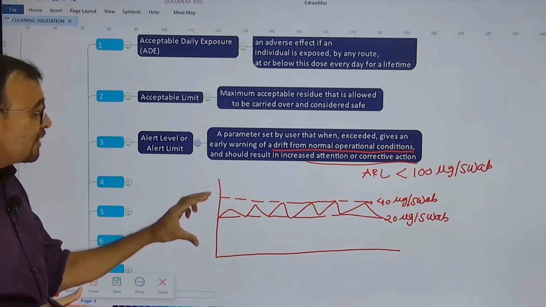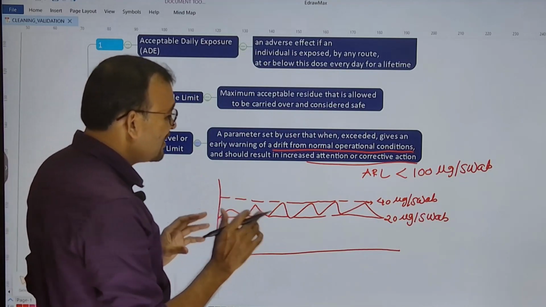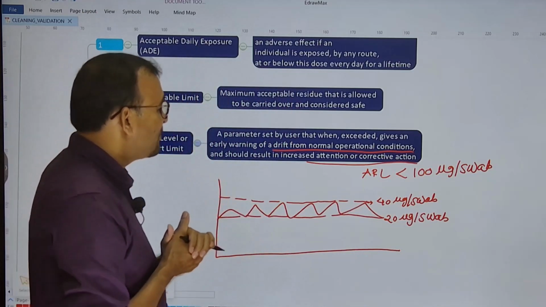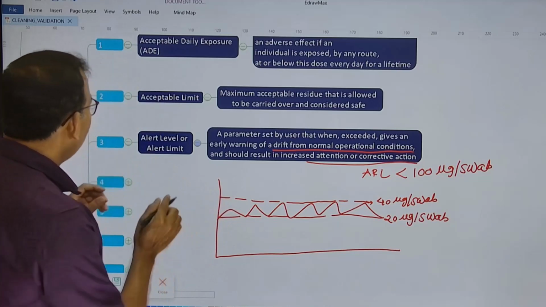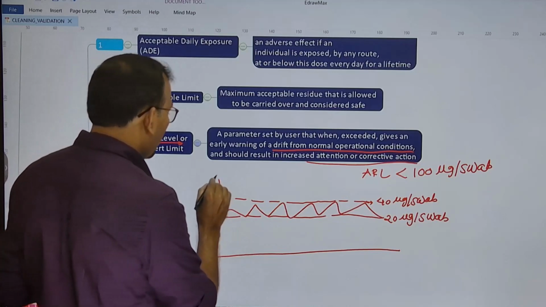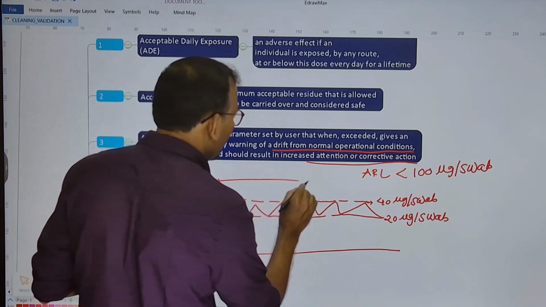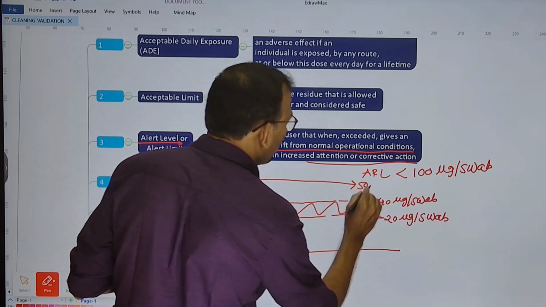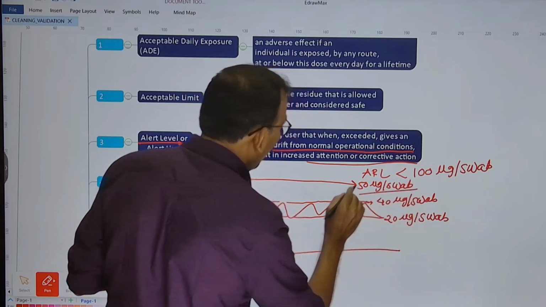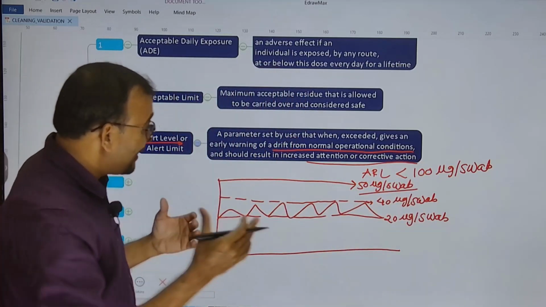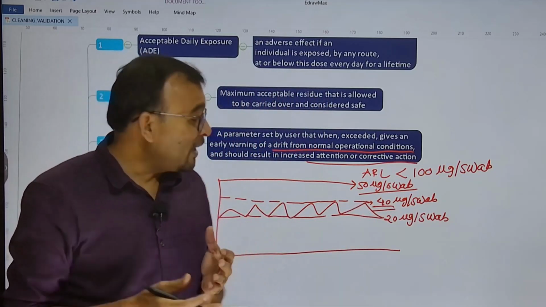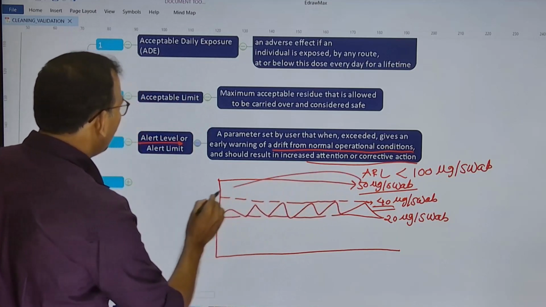And this is your cleaning verification performance. Always your results are in between 20 to 40 microgram per swab. They are very much below your acceptable residue limit. So you can define the alert level. According to your data, you can fix that, okay, now my alert level is going to be, let us say, 50 microgram per swab, right? Your alert level is 50 microgram per swab. You know that all my results according to the trend of previous data can go as high as 40 microgram per swab. So comfortably, I must meet the 50 microgram per swab, and that is going to become now my alert level